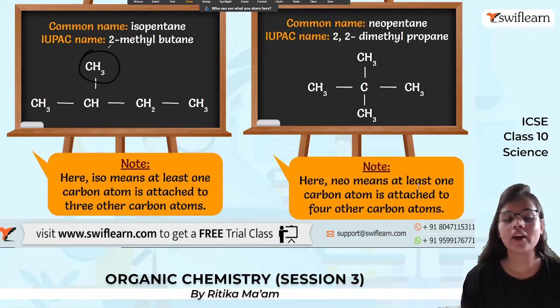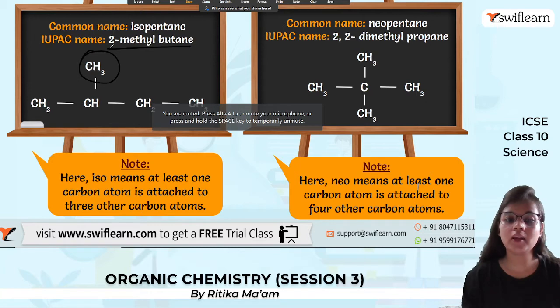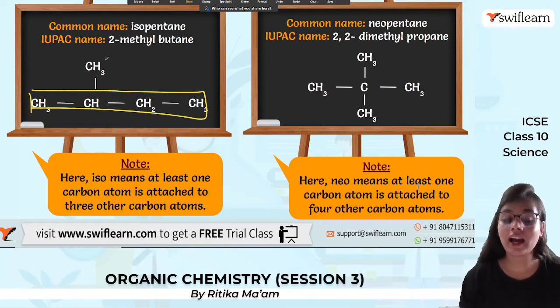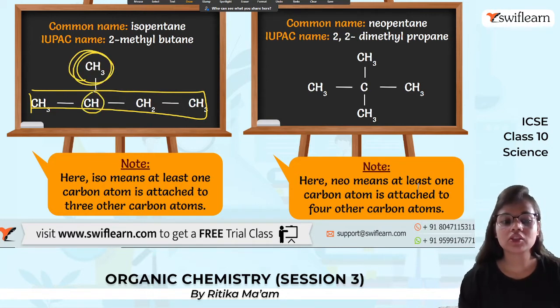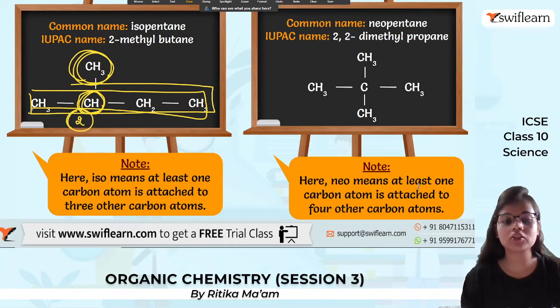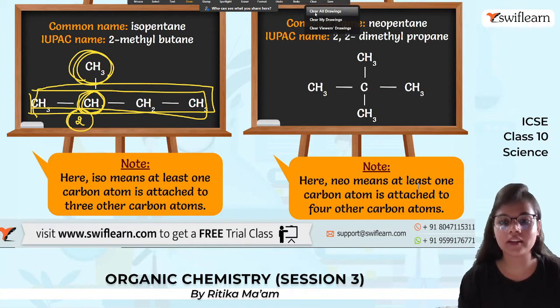The IUPAC name will be 2-methyl-butane. Why 2-methyl-butane? Because the longest chain that we select here will be this one. Since there is one alkyl group, which we studied, attached at position number 2, because we need to choose the position having the smaller number, it will be 2-methyl and butane. Why butane? Because the longest chain has 4 carbon atoms.